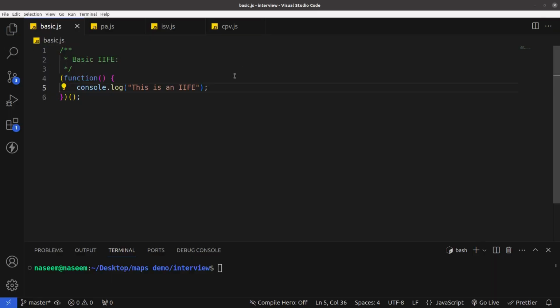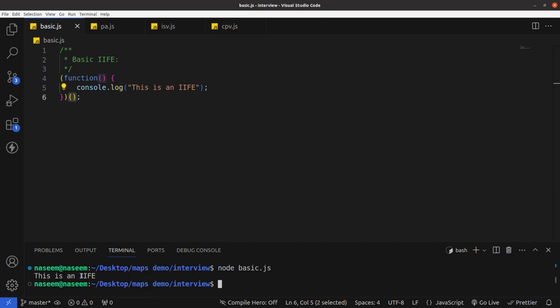This is our basic immediately invoked function, where we have defined a function like this, and just after the definition we call this function. So let's run this function. Node basic.js. So this will be the output. Why? Because we have consoled this here.